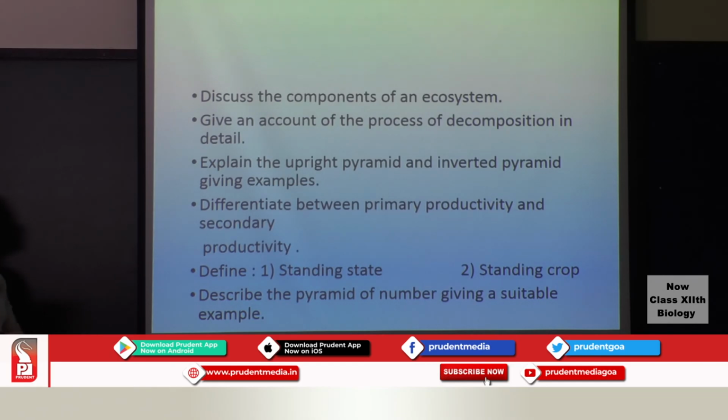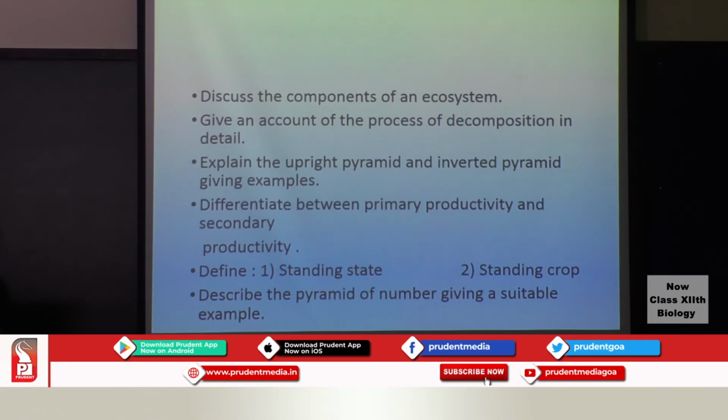Next one, explain the upright pyramid and the inverted pyramid giving examples. We have seen some examples during the start. For the upright pyramid, you can give the example of the pyramid of number. You can specify that particular example in detail and explain the upright and the inverted pyramid giving examples.